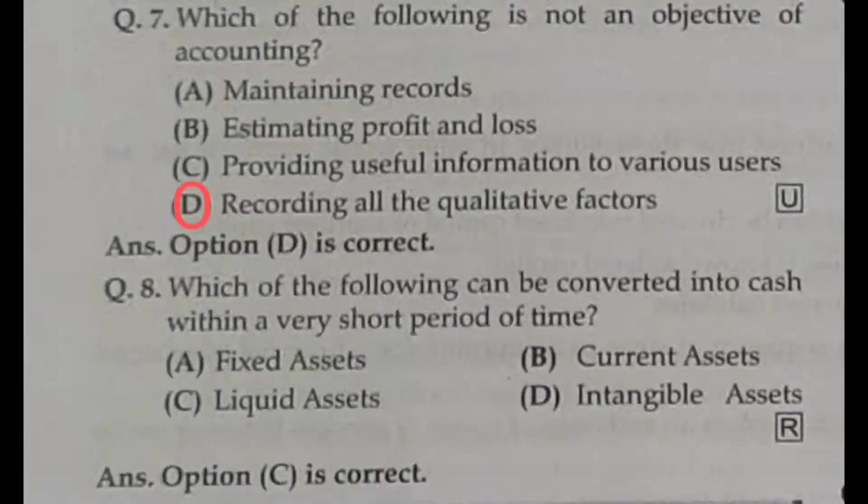Which of the following can be converted into cash within a short period of time? There are 4 answers: fixed assets, liquid assets, current assets, intangible assets. Fixed assets are assets for a long period, assets which will earn for the company for a long period. Liquid asset is an asset which can be converted into cash easily. So liquid asset is the correct answer. Option C is the correct answer.